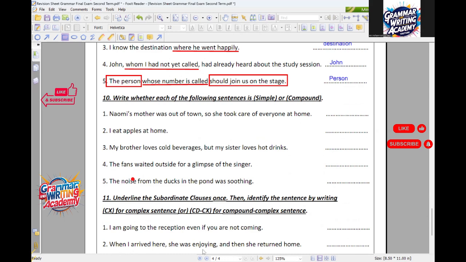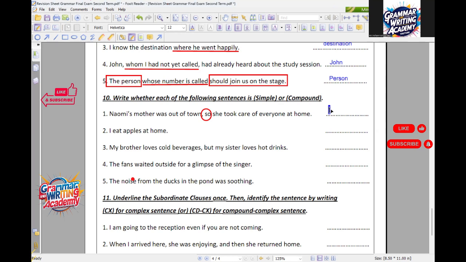Abdurrahman Sameh, then Karam. Abdurrahman, read the question for me, please. Write whether each of the following sentences is simple or compound. Naomi's mother was out of town, so she took care of everyone at home. There are two independent clauses. Here, from the conjunction "so," it will be compound. Perfect answer. Thank you.